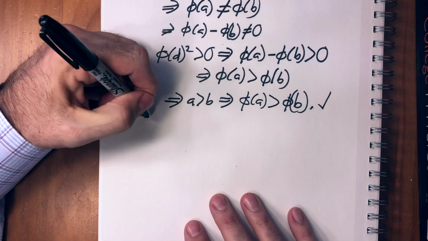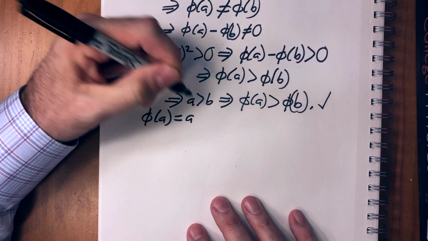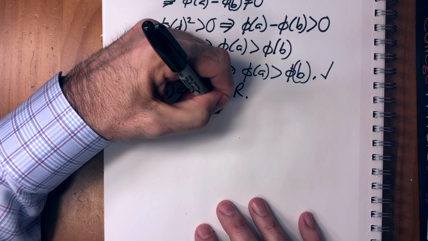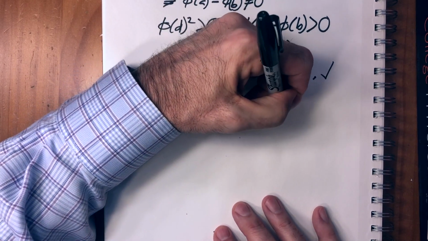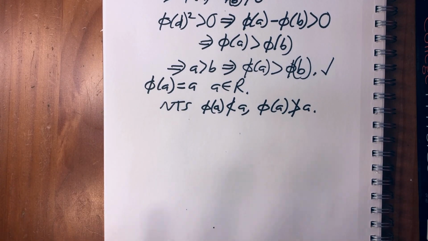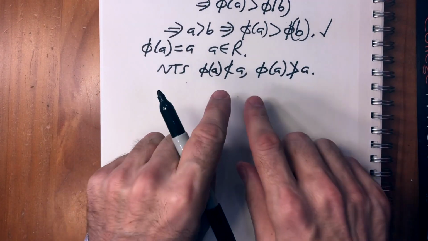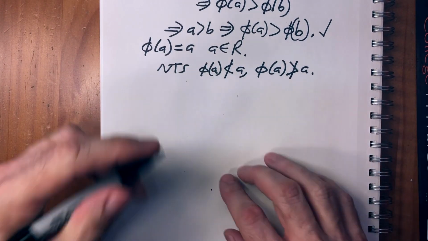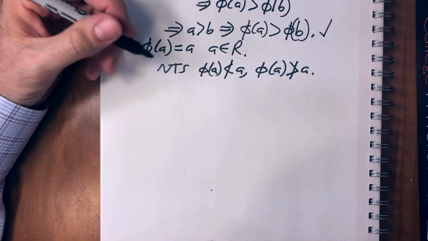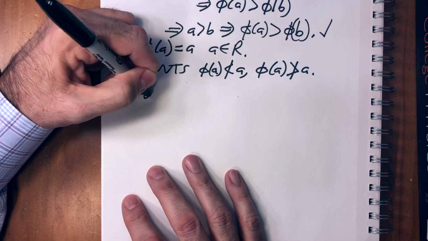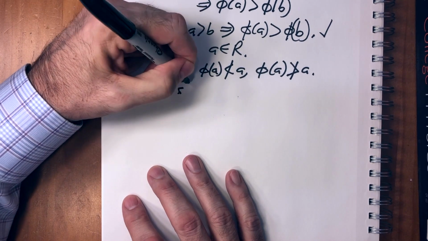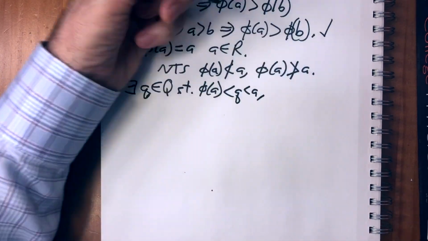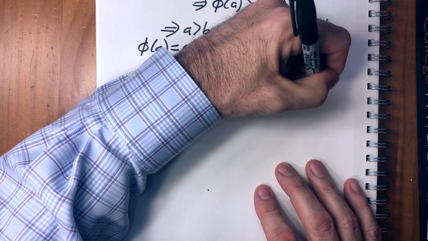Now, what we have to actually prove here is that phi a equals a for any arbitrary a element of R. So we're going to show that phi a is not less than a and phi a is not greater than a. Okay, so the proof is exactly the same for both of them. So assume the opposite. So assume that phi a is less than a, and then independently assume that phi a is greater than a. So if phi a is less than a, then because the rationals are dense, there exists a q element of the rationals such that phi a is less than q is less than a, or if we're proving the other one, phi a is greater than q is greater than a, okay?